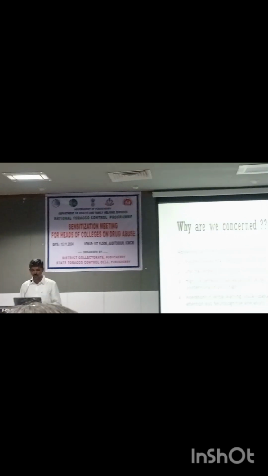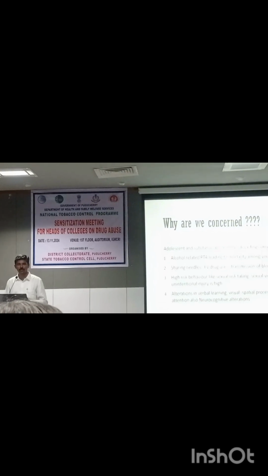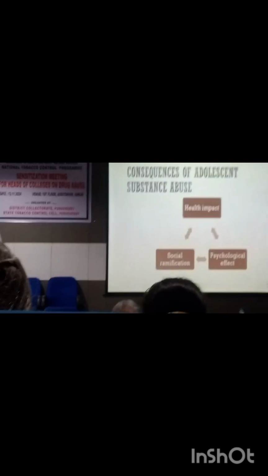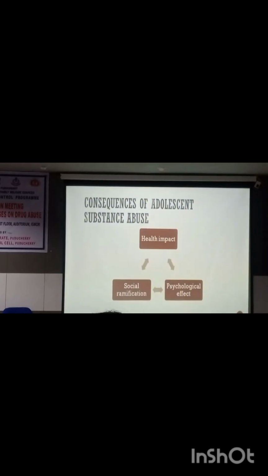So all these neurocognitive impairments are going to happen in them. So there is a health impact, social ramification and psychological effect.